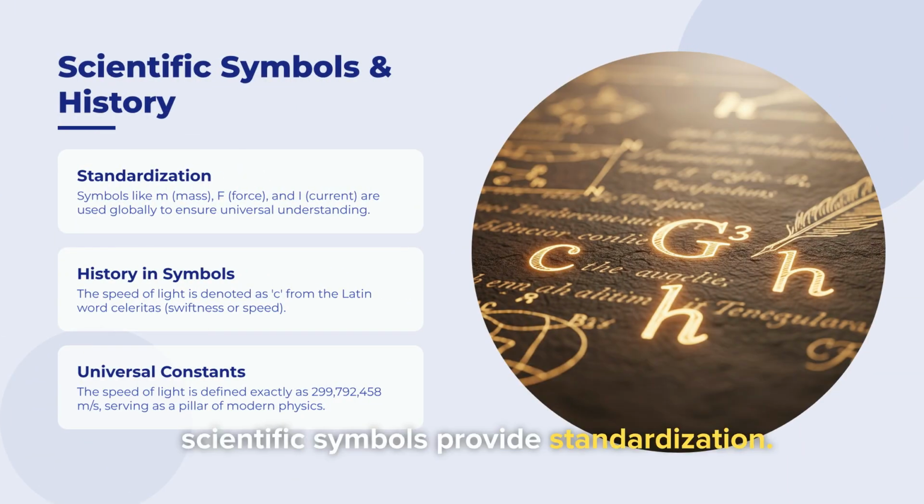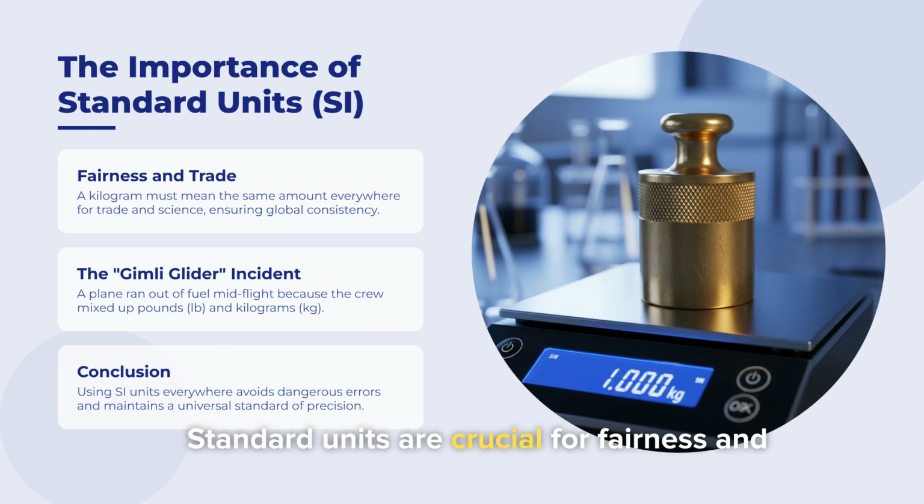Scientific symbols provide standardization. For example, F is universally force. There's also history in symbols. C, for the speed of light, comes from the Latin word celeritas. Universal constants, like the speed of light, serve as pillars of modern physics. Standard units are crucial for fairness and trade, ensuring global consistency. The Gimli glider incident, where a plane ran out of fuel because the crew mixed up pounds and kilograms, shows how vital SI units are to avoiding dangerous errors.